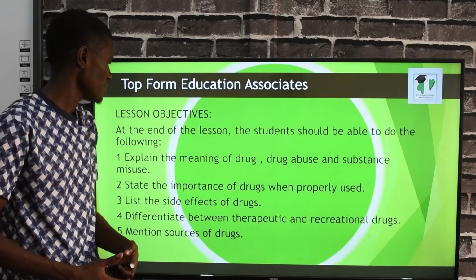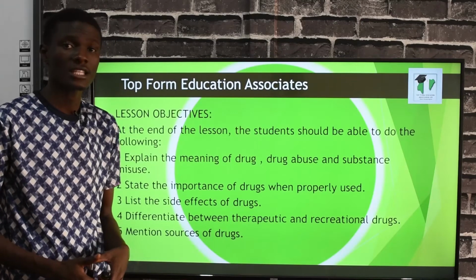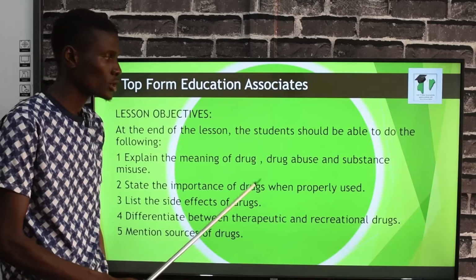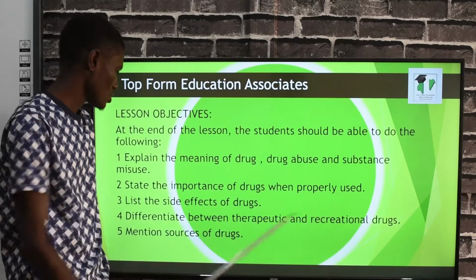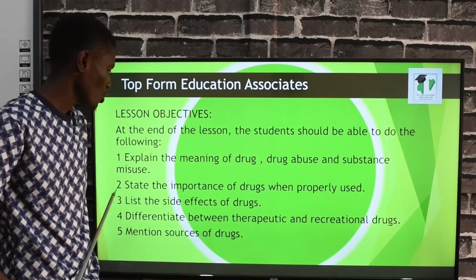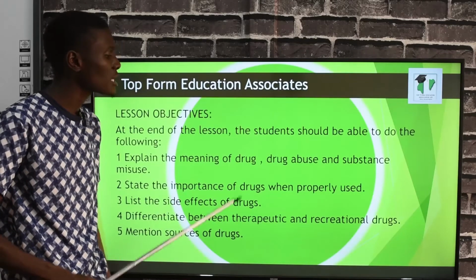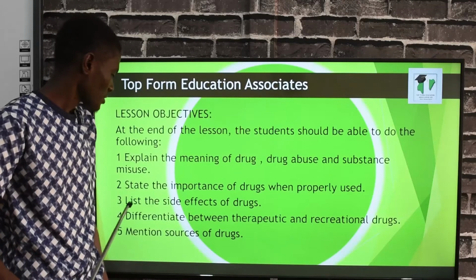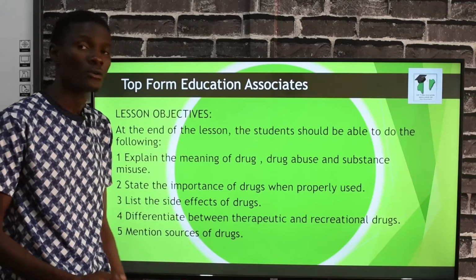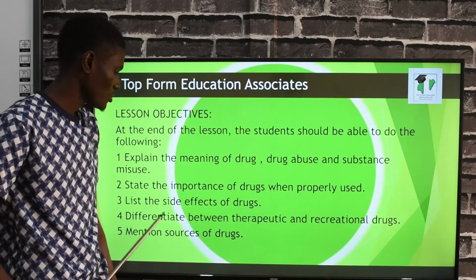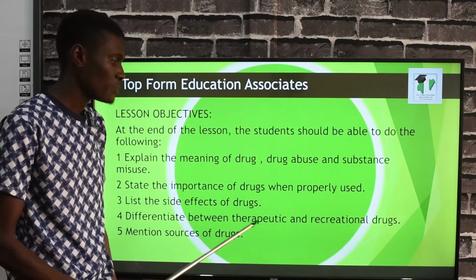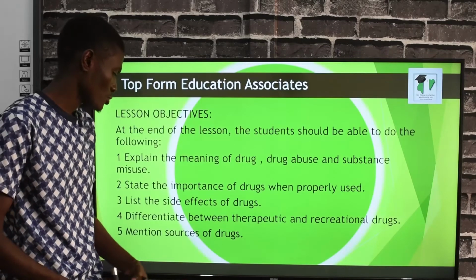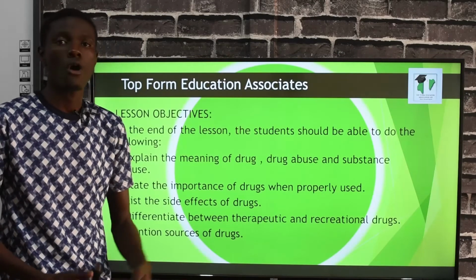Our lesson objectives are that by the end of today's lesson, you should be able to: one, explain the meaning of drug abuse and substance abuse; two, state the importance of drugs when properly used; three, list the side effects of drugs; four, differentiate between therapeutic and recreational drugs; and lastly, mention the sources of drugs.